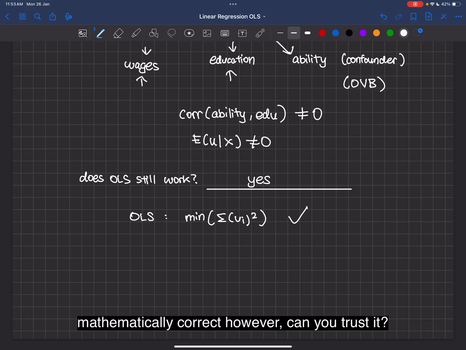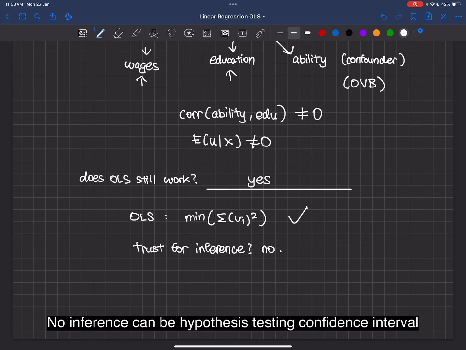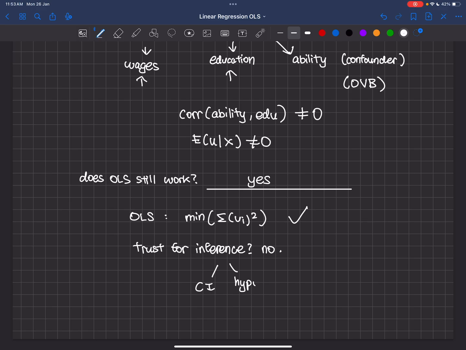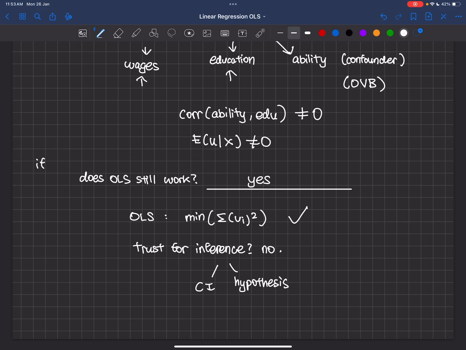However, can you trust it? Can you trust it for inference? No. Inference can be hypothesis testing, confidence intervals. We'll talk about that in another chapter, in another video. So if MLR4 is not satisfied, does OLS still work? Yeah, it does.